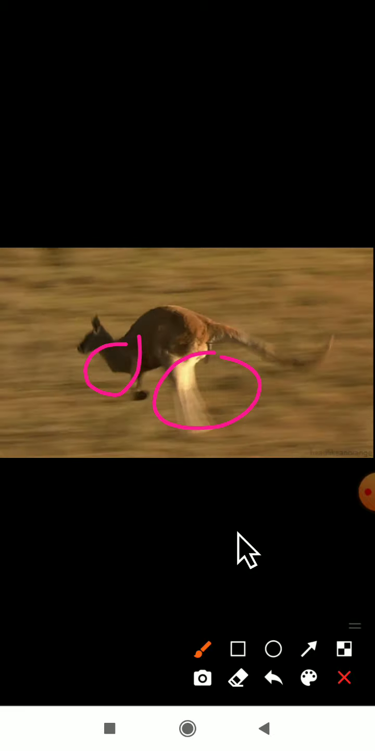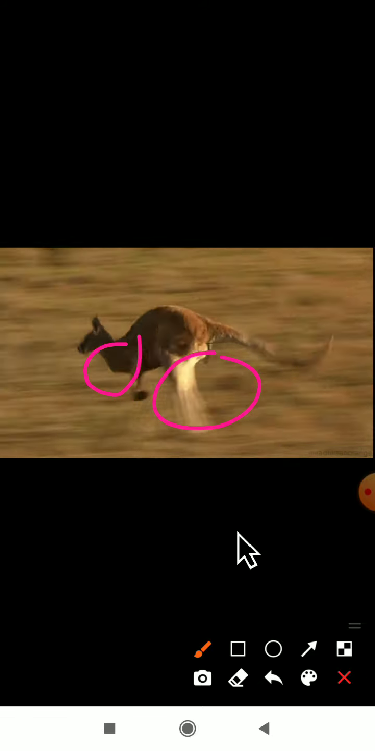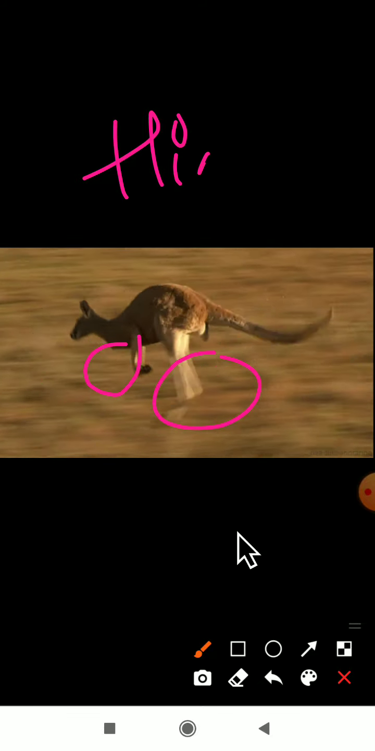So four limbs are used to hold things. Hind limbs are used to walk or to stand. These are the hind limbs. Like this, the kangaroo will move from one place to another with the help of hind limbs.